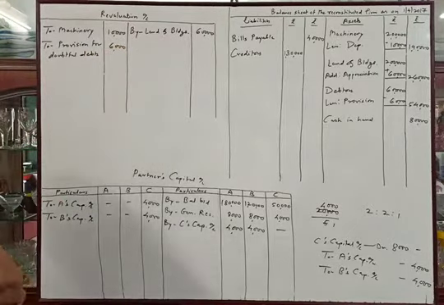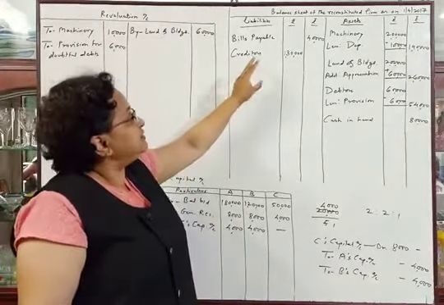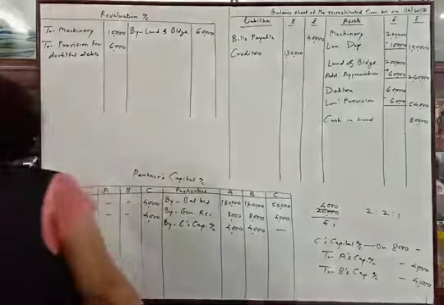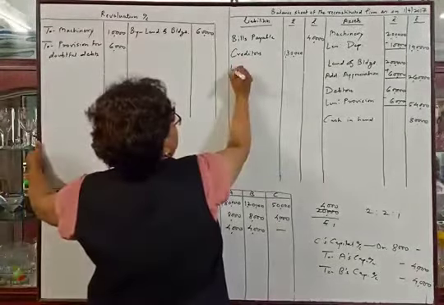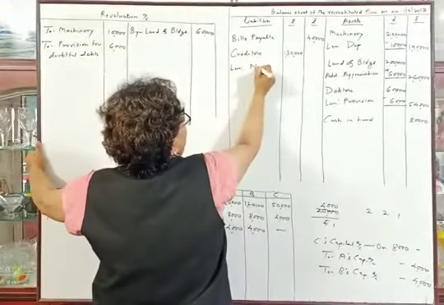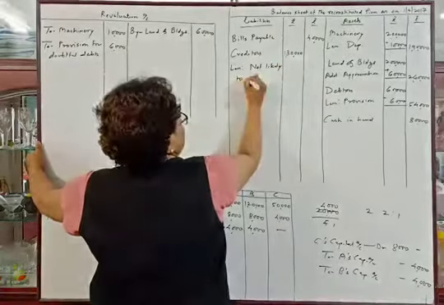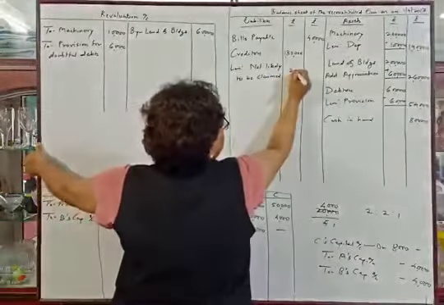Now the last adjustment. They are told that creditors amounting to rupees 2,000 are not likely to arise. It means creditors is our liability. Our liability is reducing by rupees 2,000. So less not likely to be claimed 2,000.